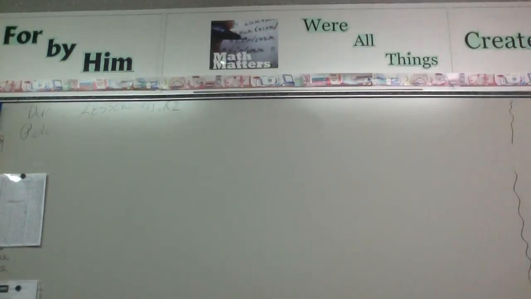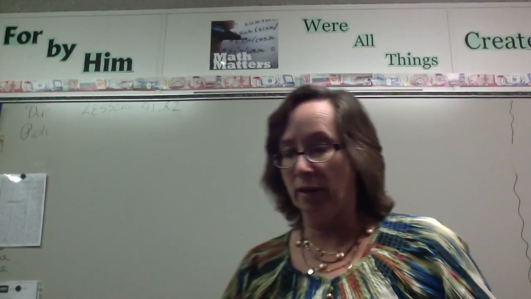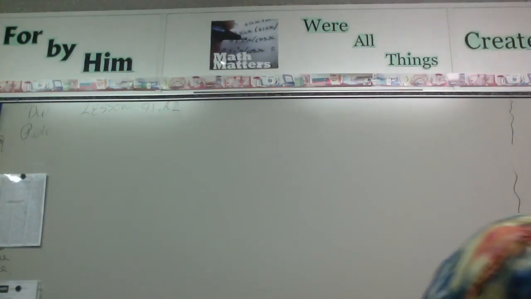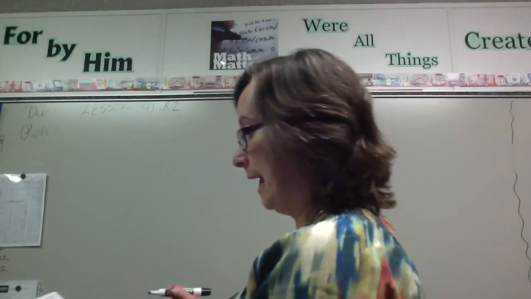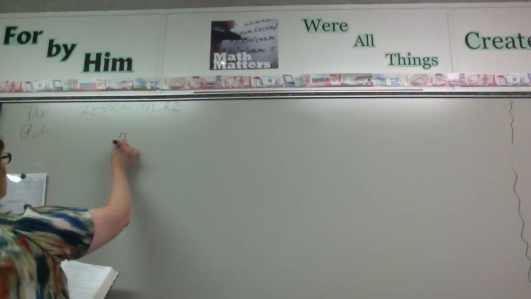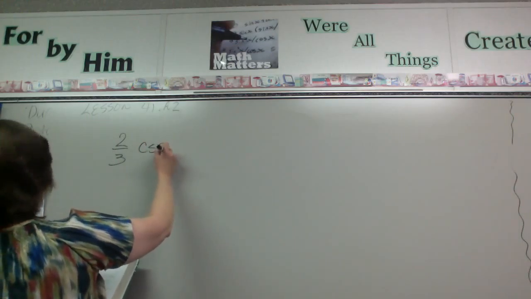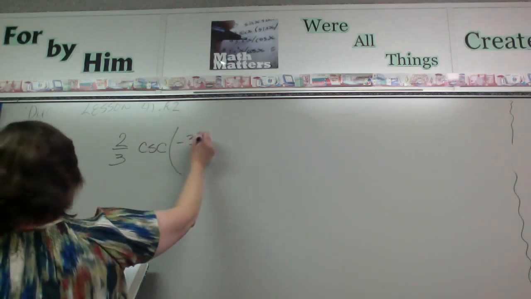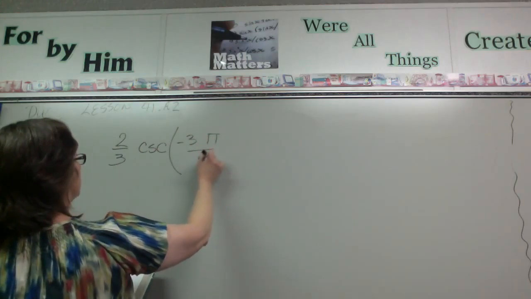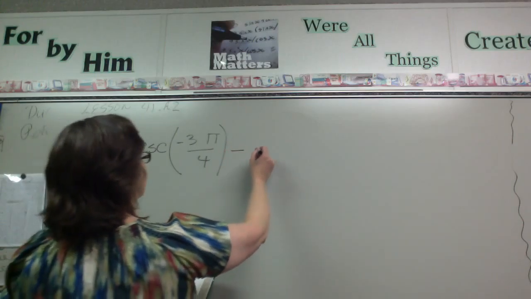So let's go ahead and learn more about his creation as we are working with our reciprocal trigonometric functions, still on lesson 41 of our Saxon Advanced Math. So the first one I want to do with you today is 2/3 cosecant of a negative 3 pi over 4. We're not usually quite as familiar with our radians as we are with our degrees.